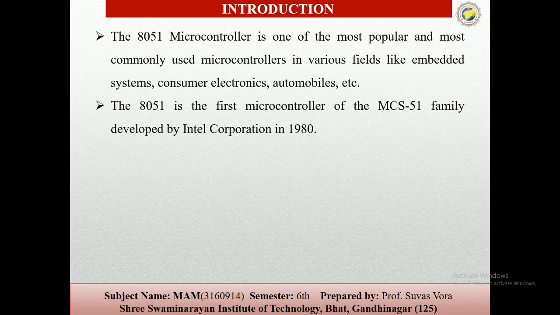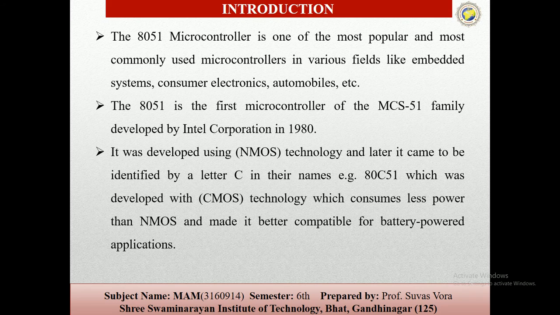So the 8051 is the first microcontroller of the MCS 51 family developed by Intel Corporation in 1980. It was developed using NMOS technology and later it came to be identified by the letter C in its name, so it is represented as 80C51, which was developed with CMOS technology and consumed less power compared to NMOS technology.